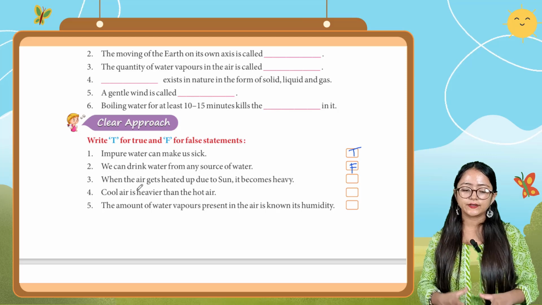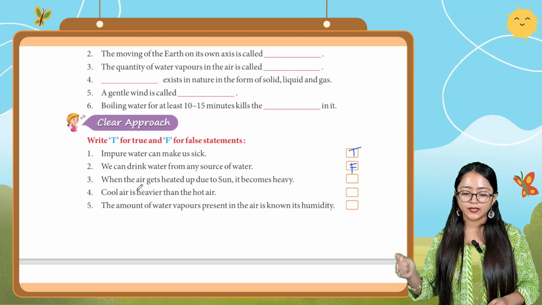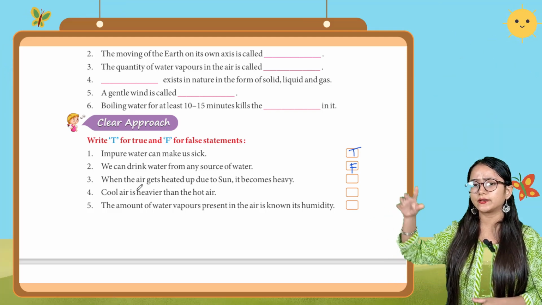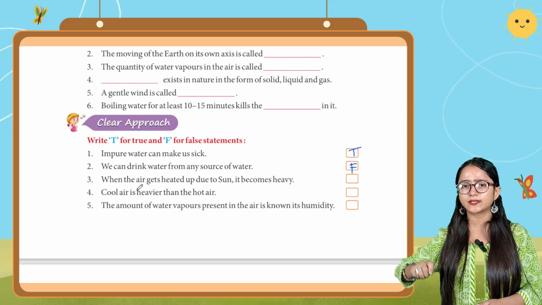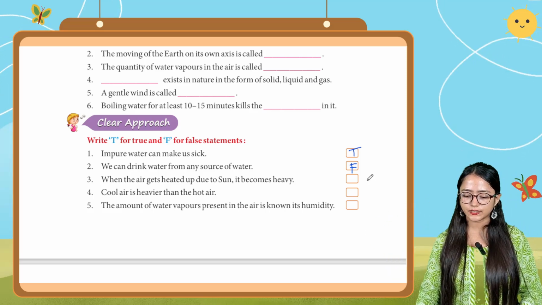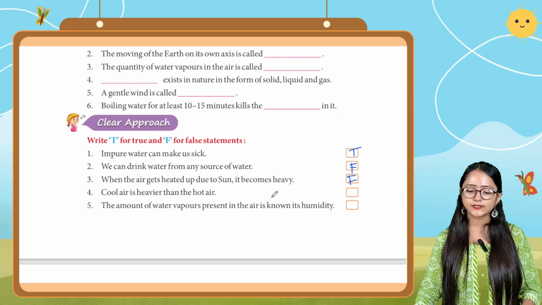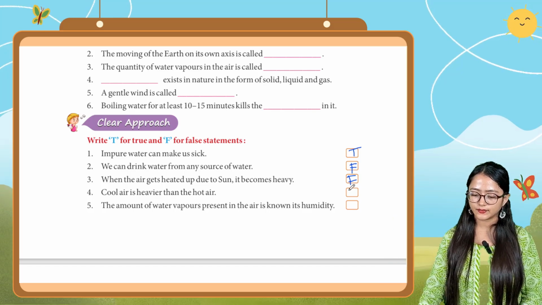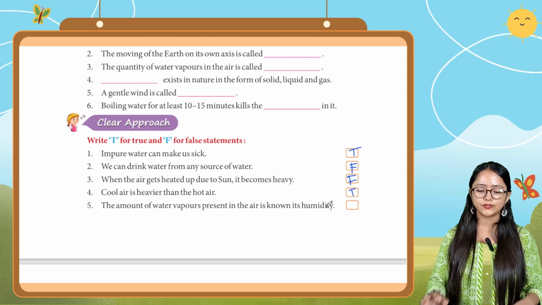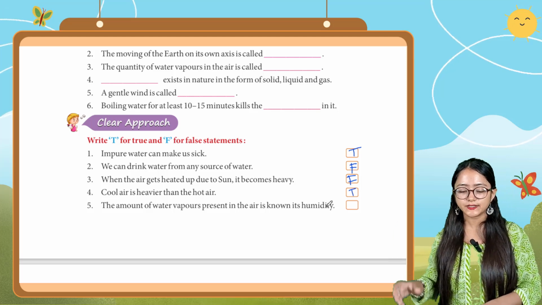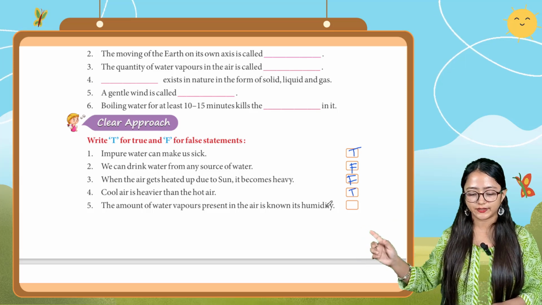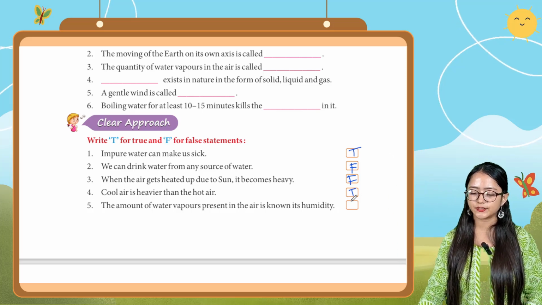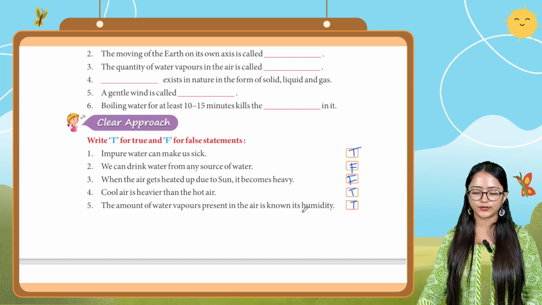Next one is, when the air gets heated up due to sun, it becomes heavy. Know that warm air, the heated air, is lighter as compared to the colder air. So this statement is false. Next is, cool air is heavier than the hot air. Yes, this statement is right, true. Next one, the amount of water vapor present in the air is known as humidity. Yes, this statement is true. So just write T for it.